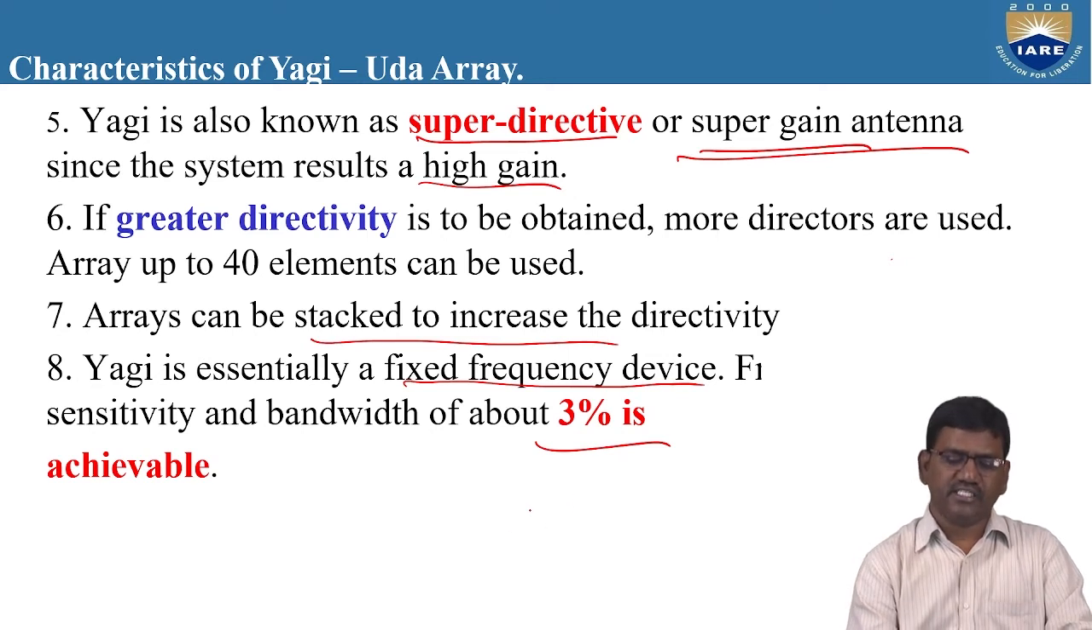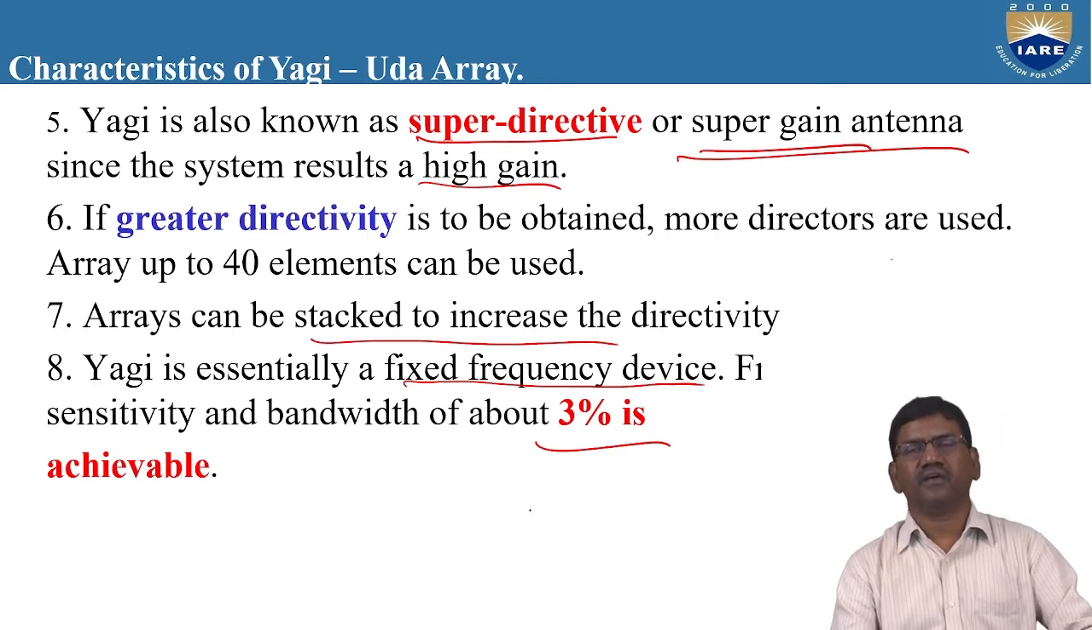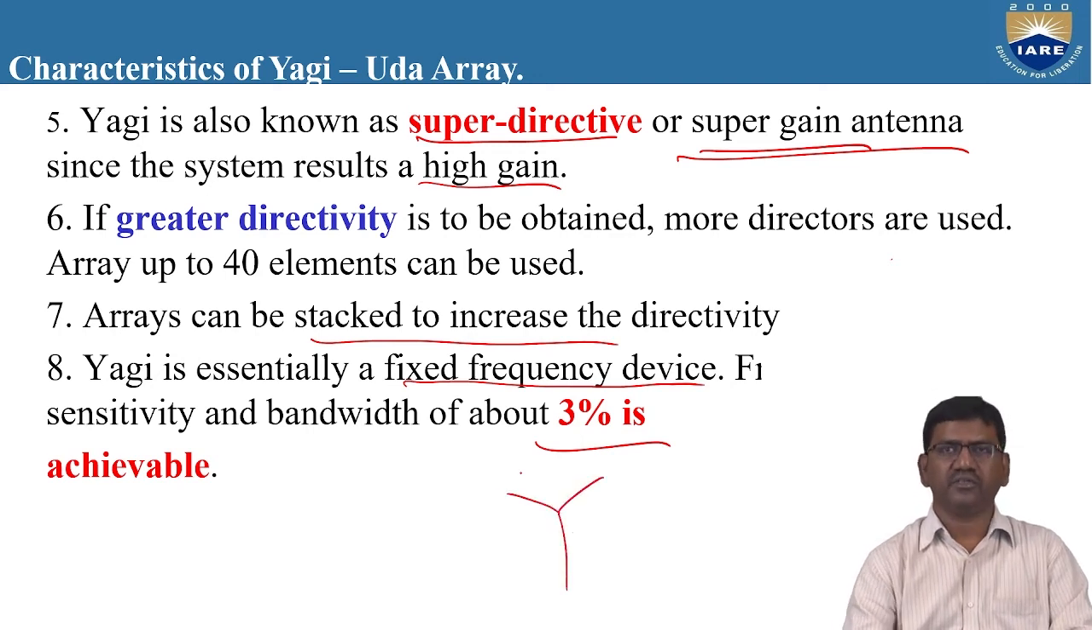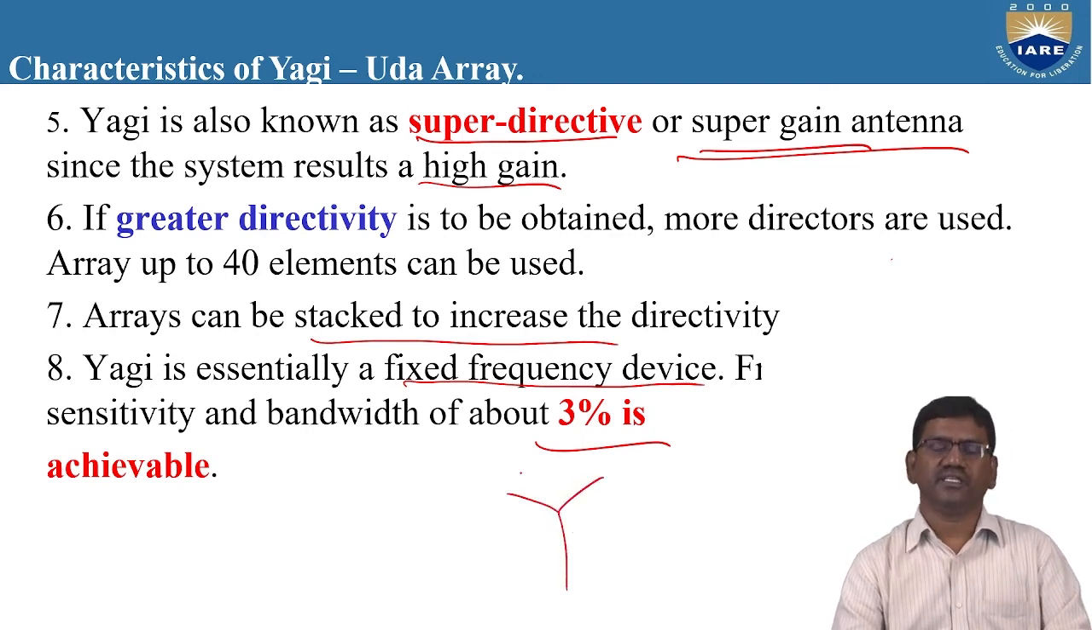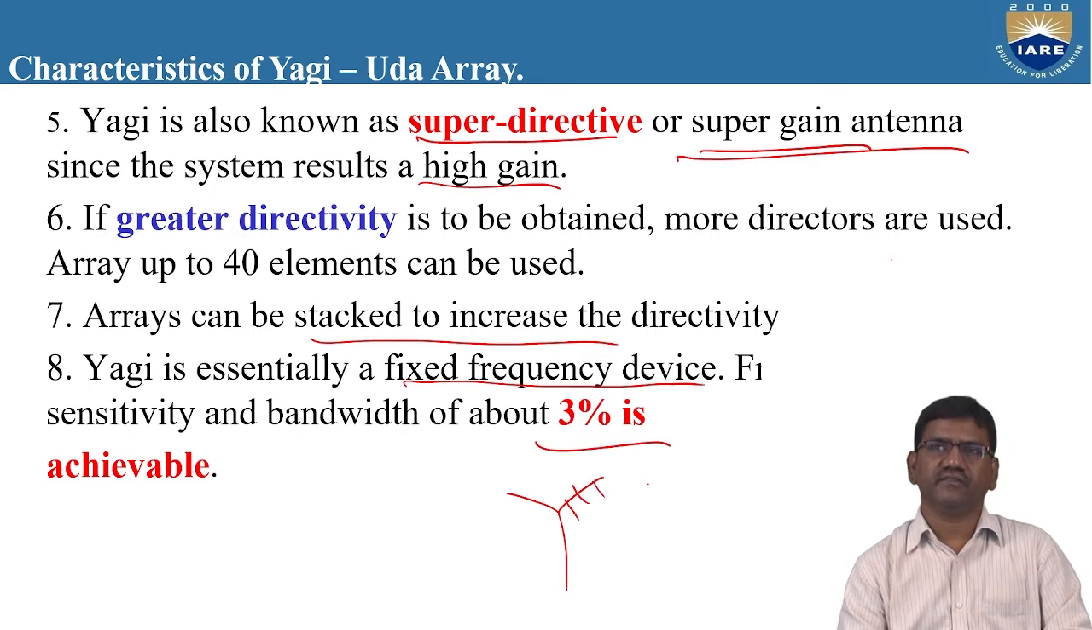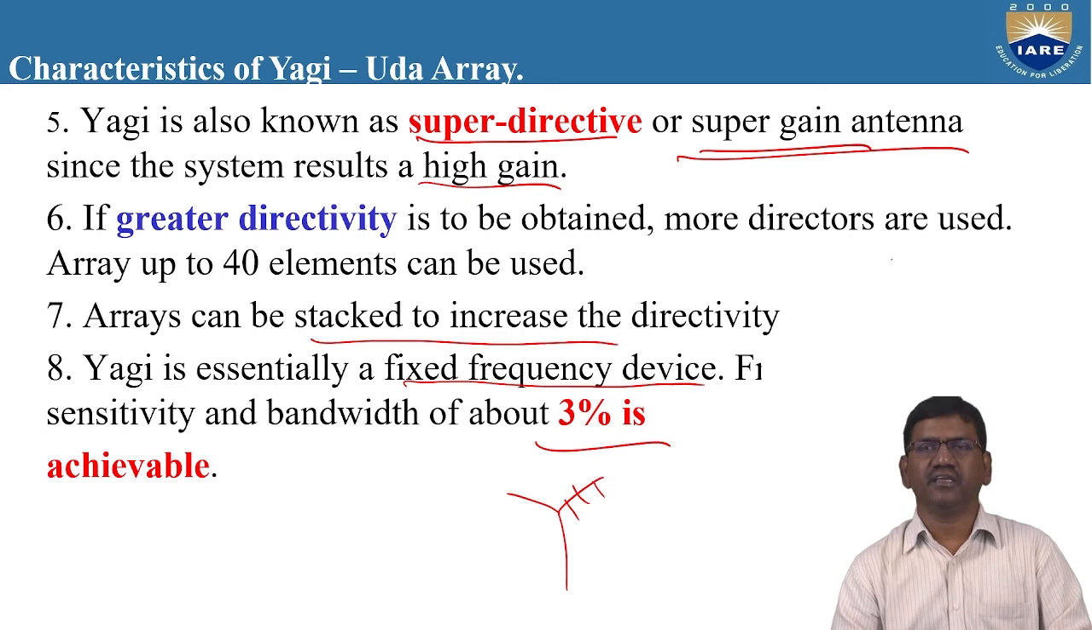So bandwidth will be changing if the direction of the Yagi-Uda antenna changes. That means if, due to atmospheric conditions, suppose there is heavy rainfall, then the direction of this antenna will be slightly changing. When the direction slightly changes, the frequency will change, the bandwidth will change, and hence the directivity in receiving the signal is lost.